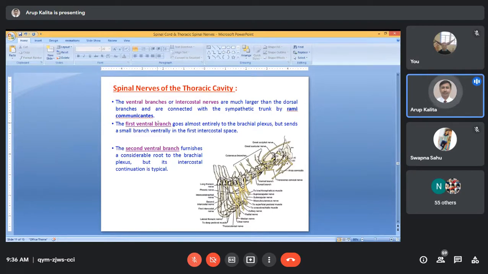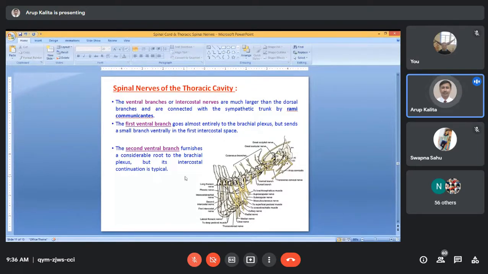One part will supply the brachial plexus and another part will supply the first intercostal space. Similarly, the second thoracic ventral spinal nerve will also give two branches.